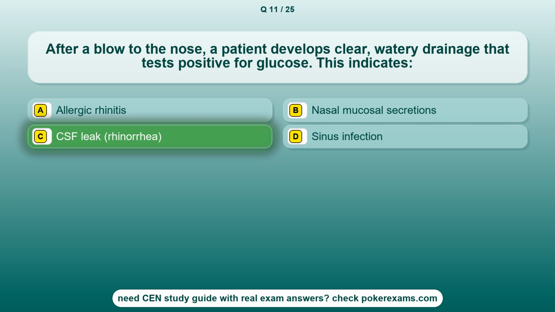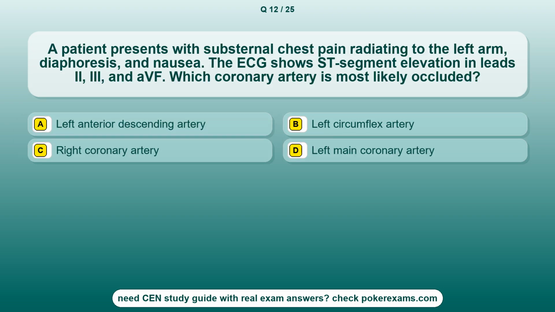The correct answer is option C. CSF leak, rhinorrhea. Question 12. A patient presents with substernal chest pain radiating to the left arm, diaphoresis, and nausea. The ECG shows ST-segment elevation in leads II, III, and aVF. Which coronary artery is most likely occluded? Option A. Left anterior descending artery. Option B. Left circumflex artery. Option C. Right coronary artery. Option D. Left main coronary artery.